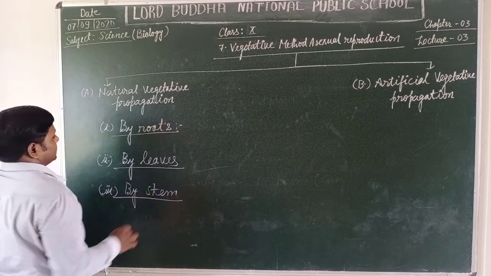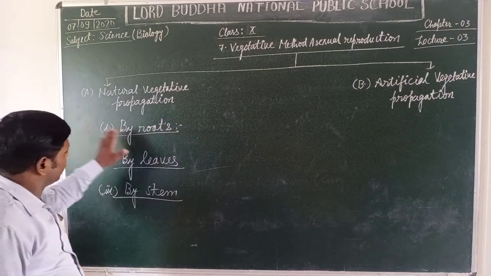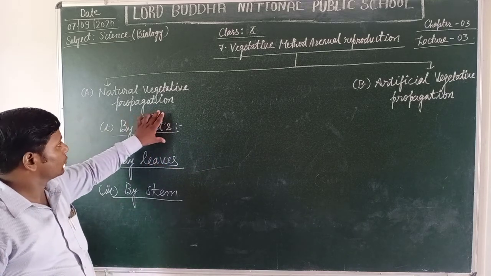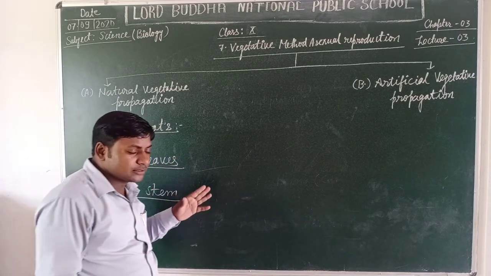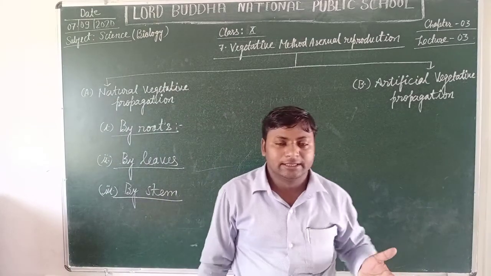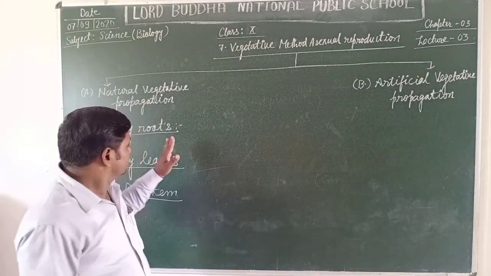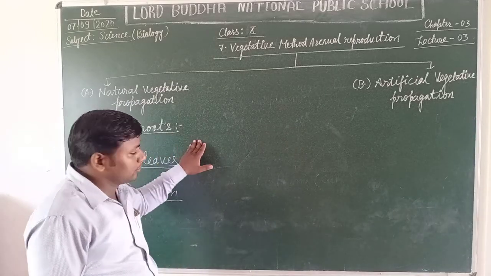Students, by roots. This is the natural method of vegetative propagation in which new plants can be developed from the roots of the parent plant body.